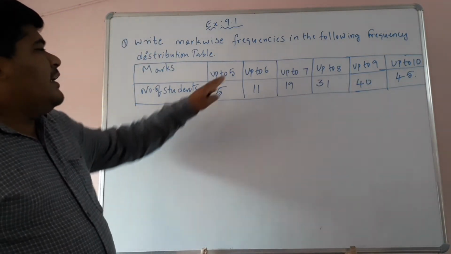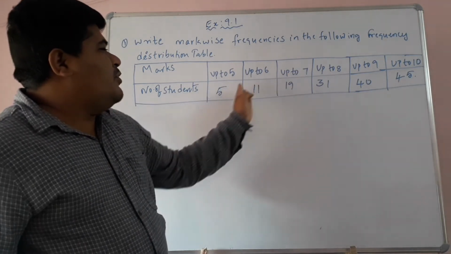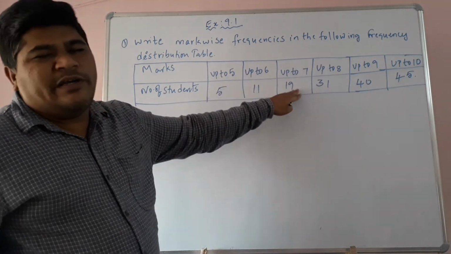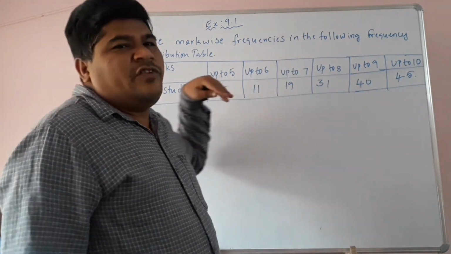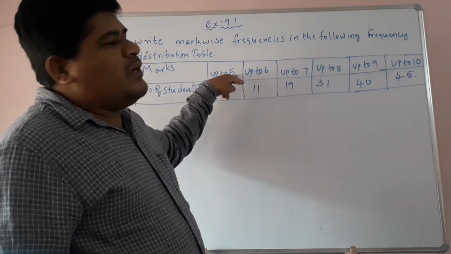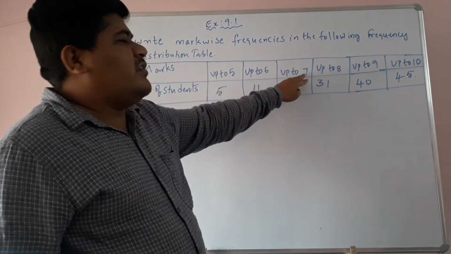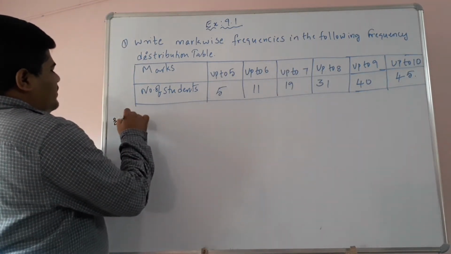Up to 5, up to 6, up to 7, everything will be included. Children, this is like a cumulative frequency, so we have to write the individual frequency. It's exactly how many got 5 marks, how many got 6 marks, how many students got 7 marks, like this. Okay, so this is the way to solve, children.